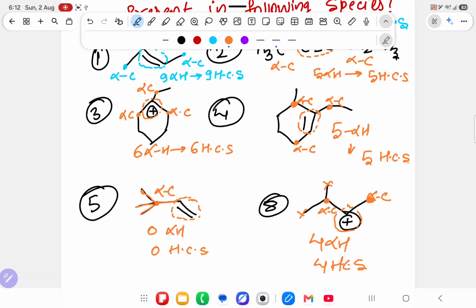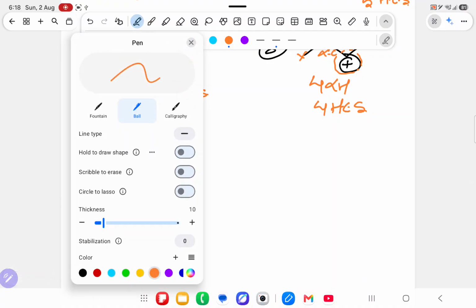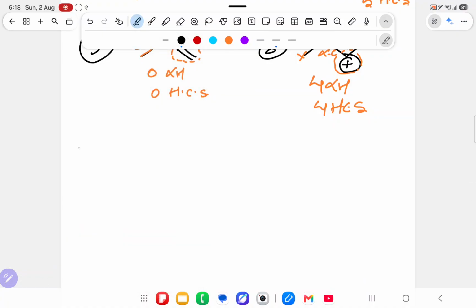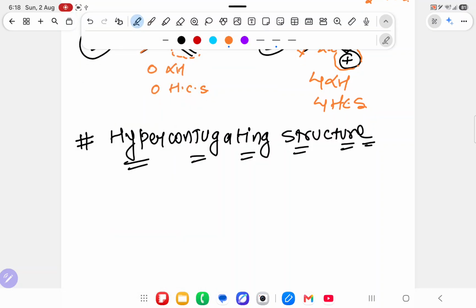Everyone, see once, then I am going to dictate to you the remaining part of the topic. Understood this part? Now see, slowly I am going to draw each and every atomic orbital, that is, each and every hyperconjugating structure. See over here very properly. Then at last we will do all the questions. I will not draw all possible structures. Up to now you have understood, I hope so. Another revision will kill you all.